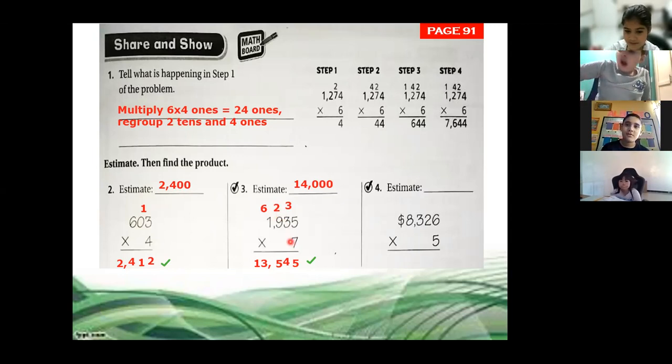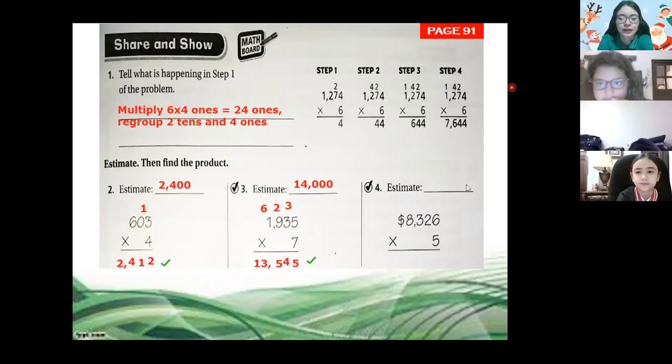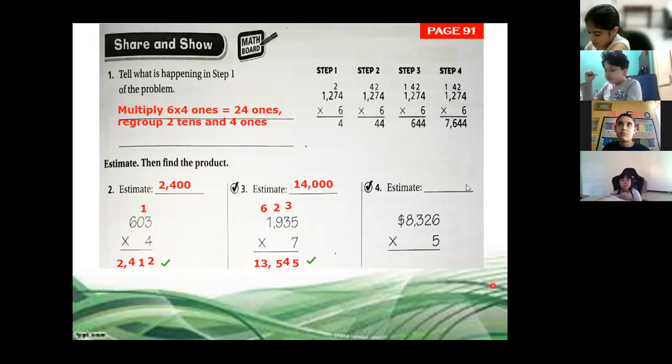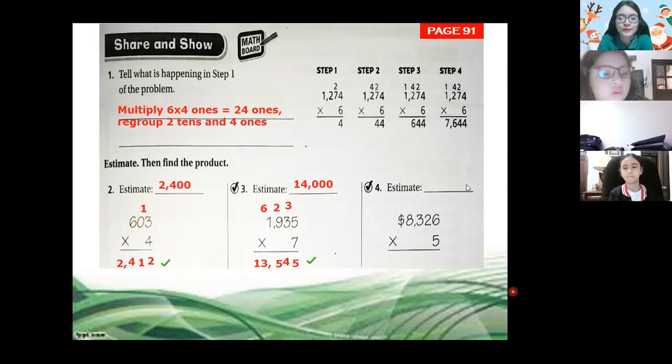Now I continue, 7 times 9. And your classmate says it's 63. 63 plus 2. You need to write the number where it is. If you forgot to add this number 2, you're going to write 63 here, but that's not the answer because you need to add that 2 that we regrouped. That is the number that I'm adding, Gabriela. I don't know if that was your question. Yes, that was my question. Thank you. Okay, welcome. Any other question, class? No.